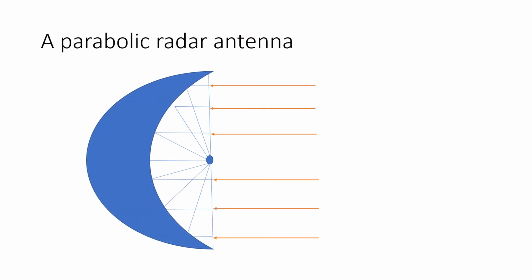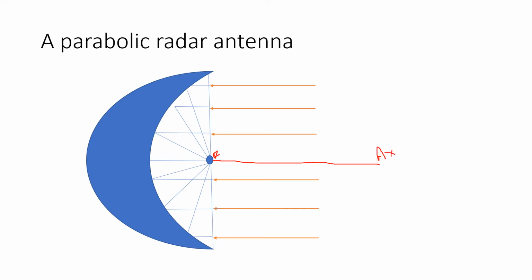Here is the figure of a parabolic radar antenna. In this antenna, the midpoint is the focus. This point is the focus, and this other line is called the axis or principal axis.